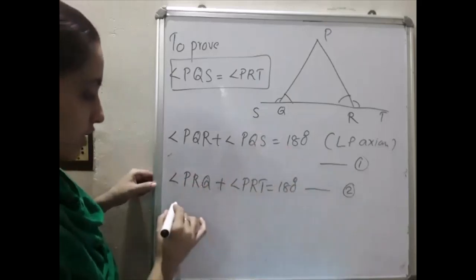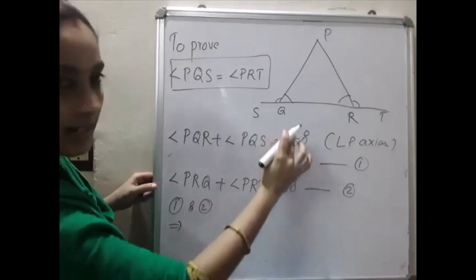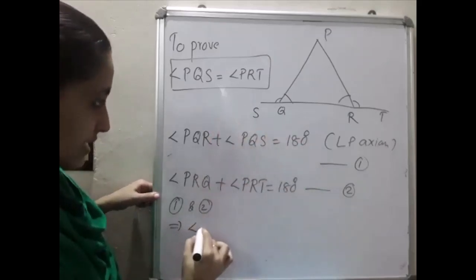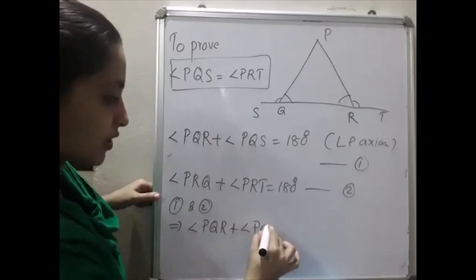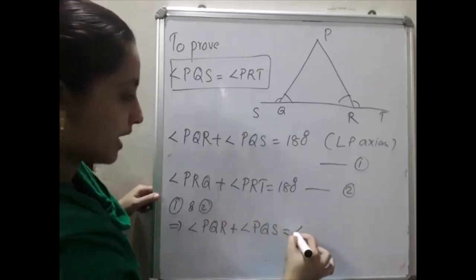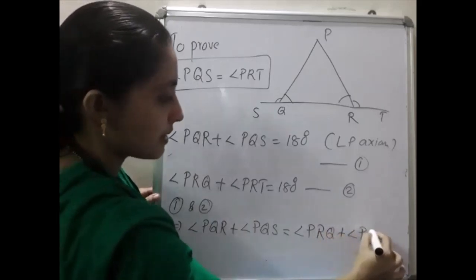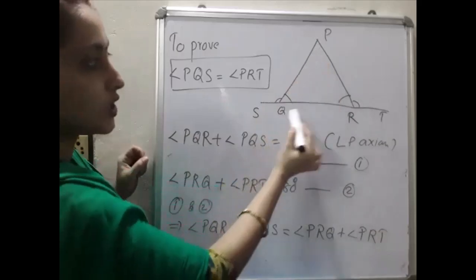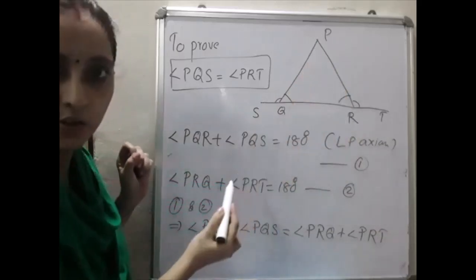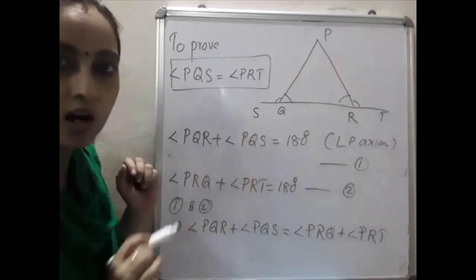Clear? So already given in the question, what is given? Okay, you can equate equation number 1 and equation number 2. So you can equate this. That is angle PQR plus angle PQS will be equal to angle PRQ plus angle PRT. But in the question it is given that PQR is the same as PRQ. PQR and PRQ are the same.